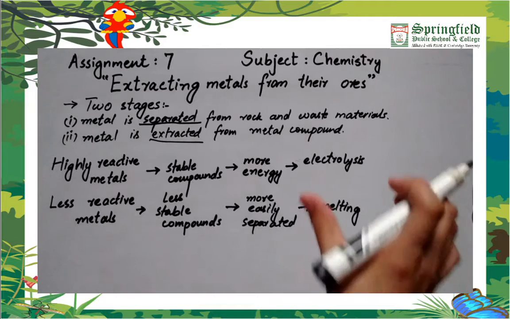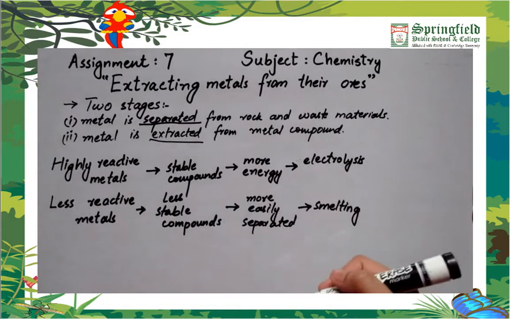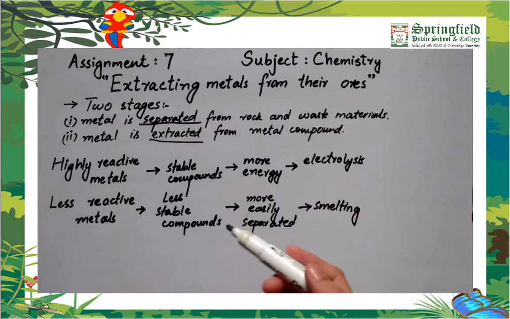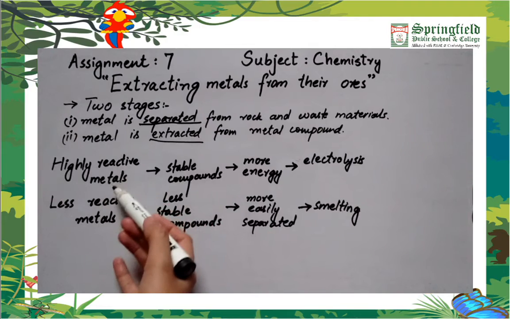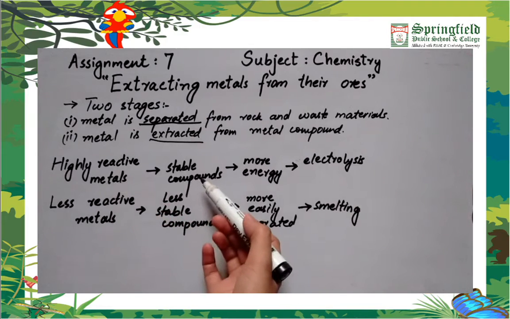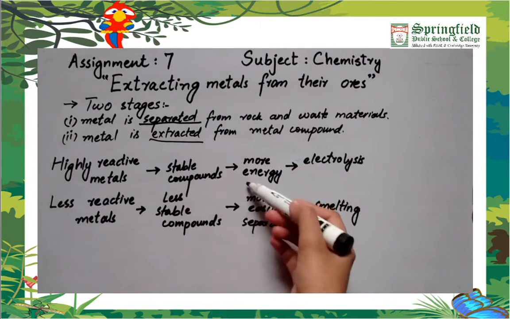As we have seen in the reactivity series, some of the metals were highly reactive, some were less reactive. So let's see which metal can be extracted more easily. The highly reactive metals form stable compounds. So to break these stable compounds and extract the metal is a difficult task and it requires more energy.